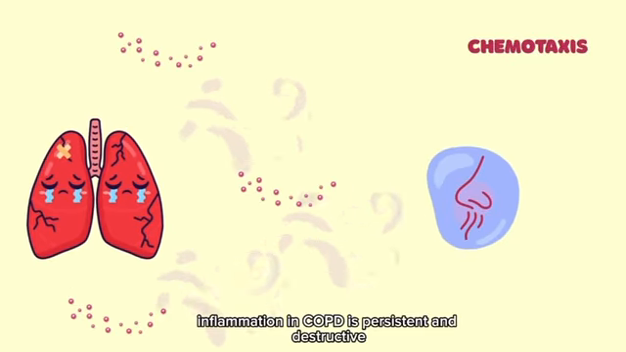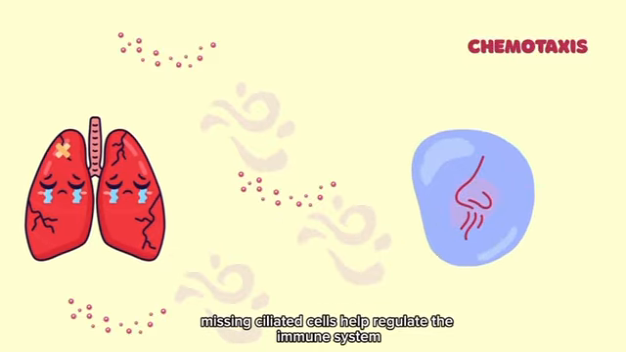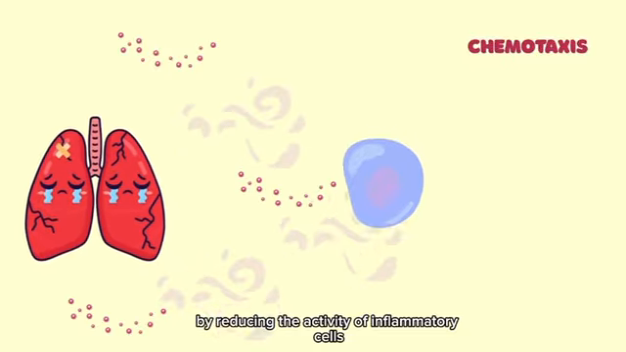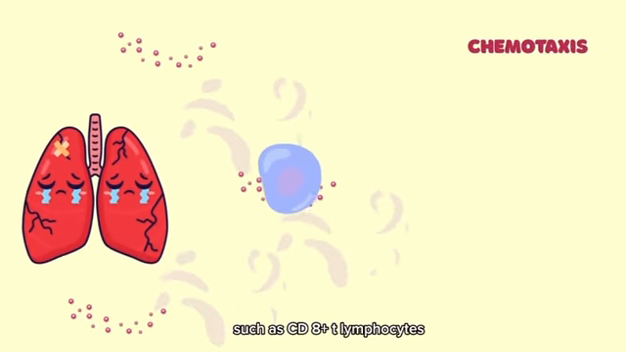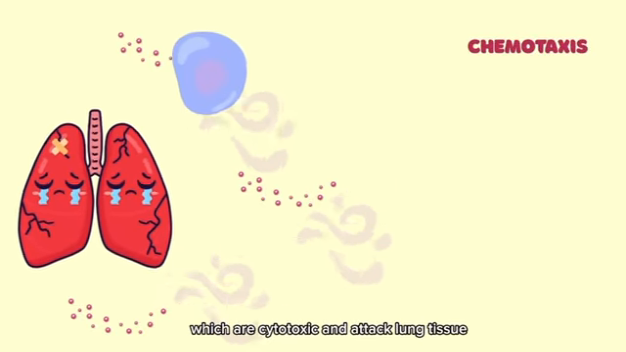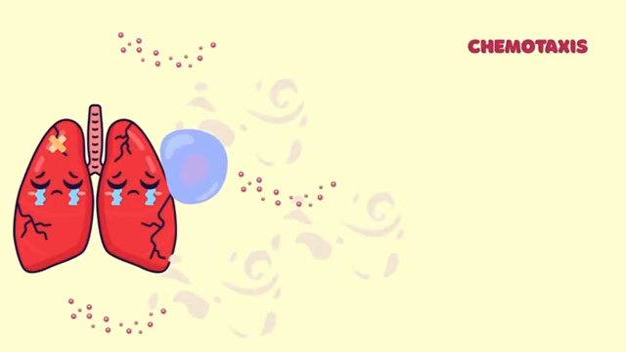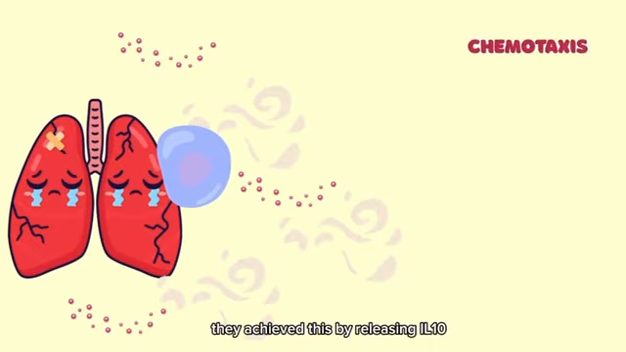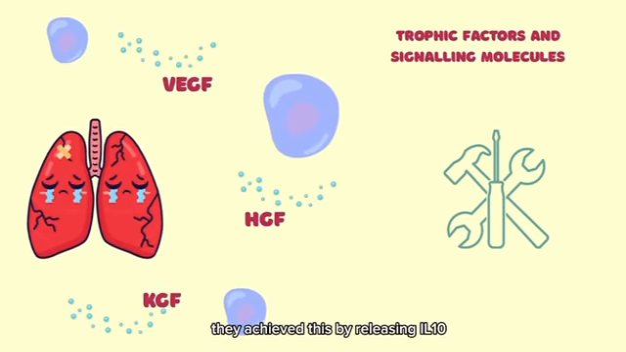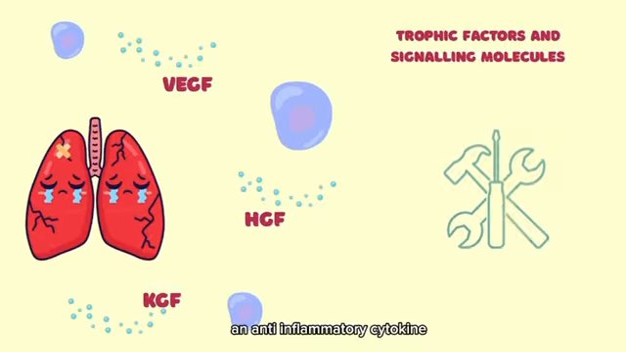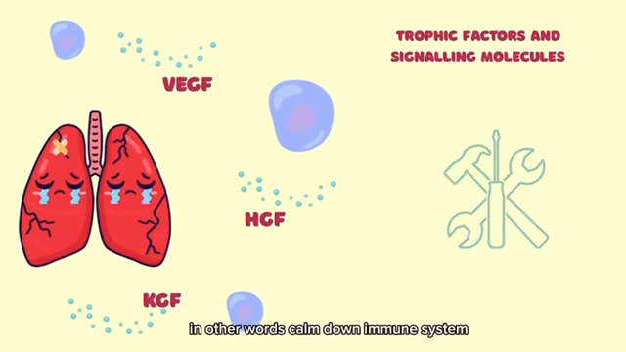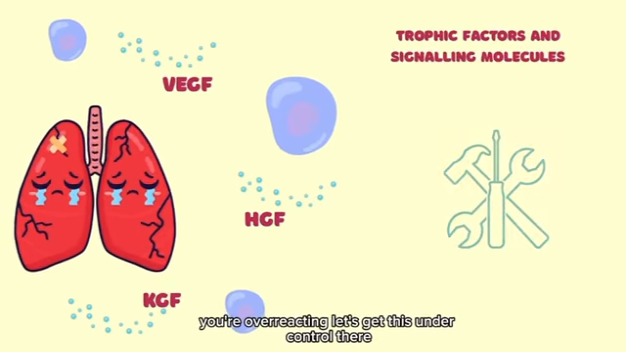Inflammation in COPD is persistent and destructive. Mesenchymal stem cells help regulate the immune system by reducing the activity of inflammatory cells such as CD8+ T lymphocytes, which are cytotoxic and attack lung tissue, and neutrophils, which release destructive proteases like elastase. They achieve this by releasing IL-10, an anti-inflammatory cytokine, and TGF-beta, which promotes immune tolerance. In other words: calm down, immune system, you're overreacting, let's get this under control.